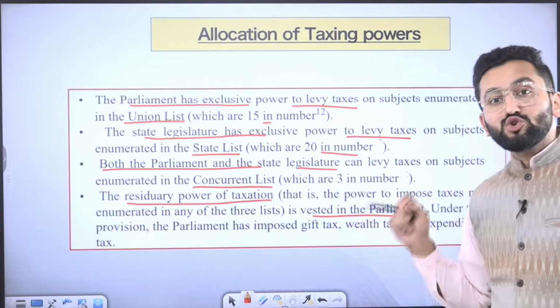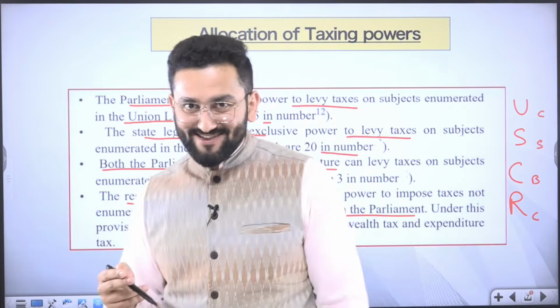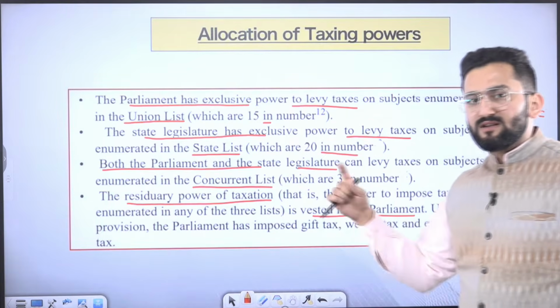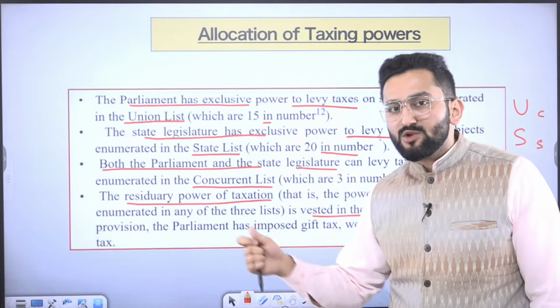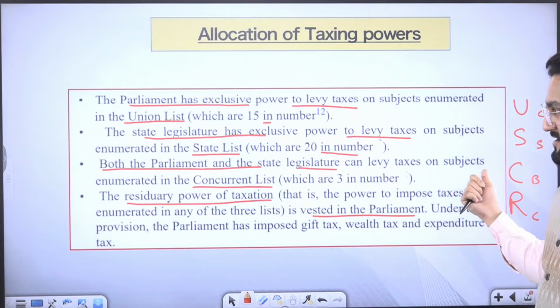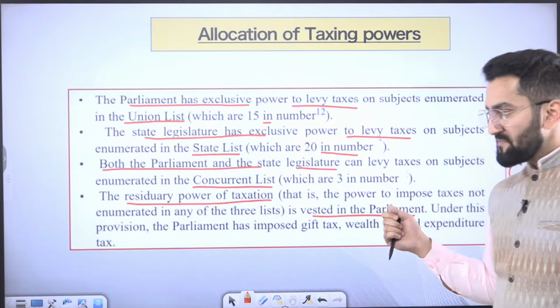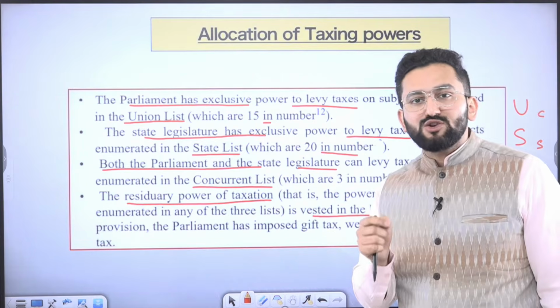Now, when it comes to the concurrent list, both can impose tax. Obviously, their tax laws should not be in contravention to each other. So both the Parliament and the state legislature can levy on the enumerated and concurrent lists, which are three in number. Now, come to residuary power.